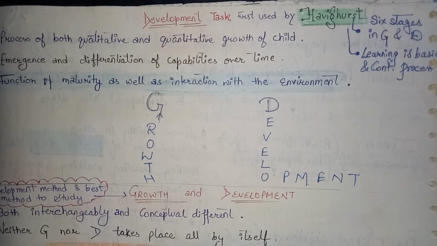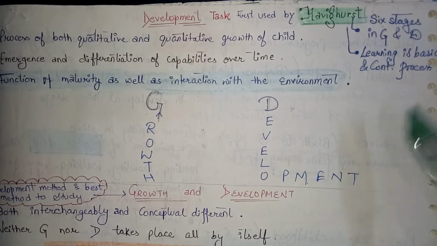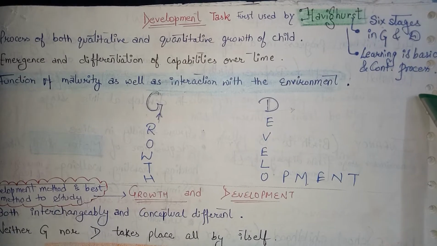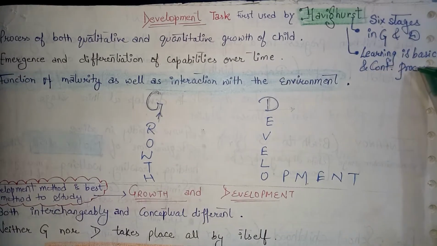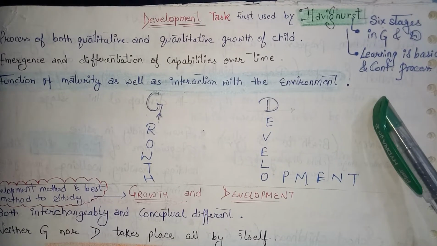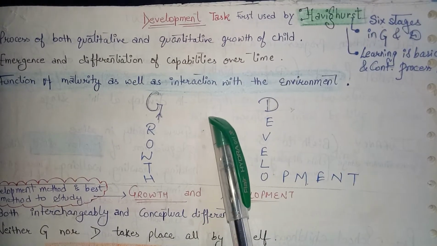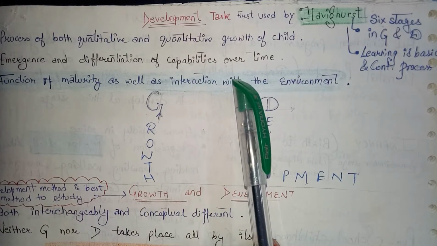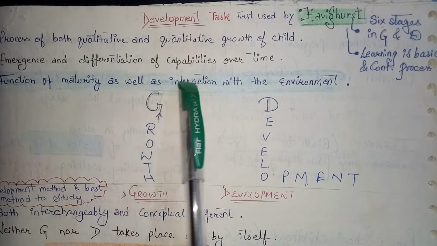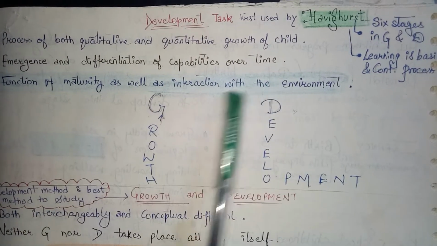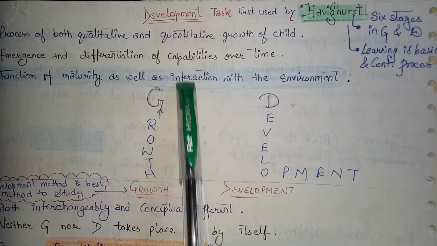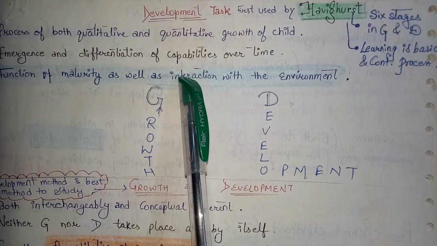In this video, I will tell you about the growth and development task first used by Havighurst. This question comes in the CTET, 6 stages in growth and development. And Havighurst also introduced: learning is a basic and continuous process, a process of both qualitative and quantitative growth of a child, emergence and differentiation of capabilities over time, a function of maturity as well as interaction with the environment. These come in the development task 1, 2, 3.